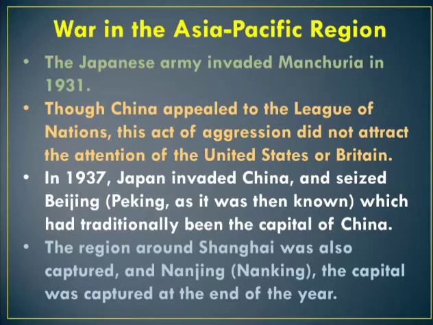In 1937, Japan invaded China and captured the capital, Beijing. Beijing is also known as Peking, which had traditionally been the capital of China. Then Japan also captured Shanghai, and Nanking, the capital, was captured at the end of the year. Nanking is also known as Nanjing.